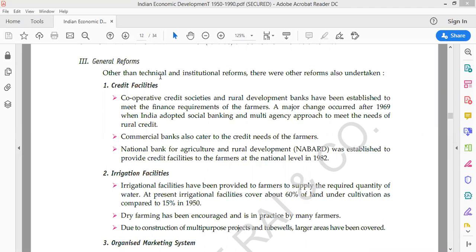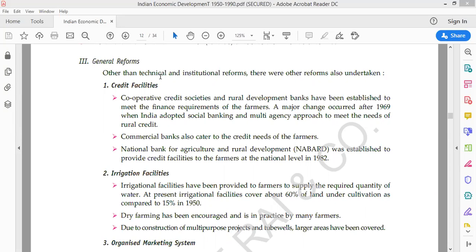And not only this, the government also started NABARD. What is NABARD? NABARD is the National Bank for Agriculture and Rural Development. It was basically the apex bank in the history of agriculture, purely dedicated to agriculture and rural development.